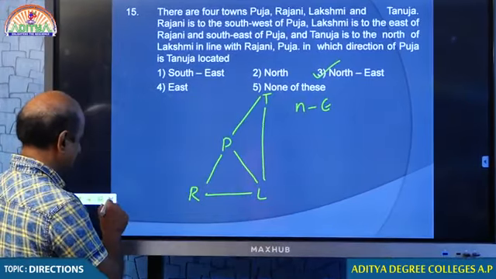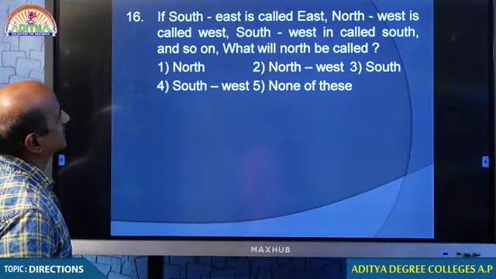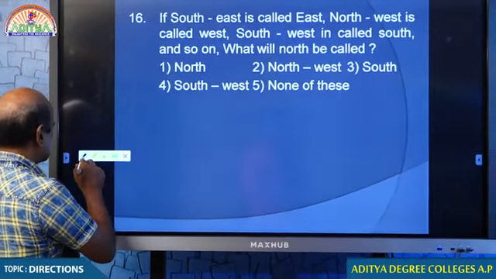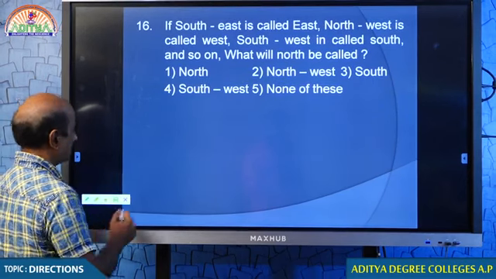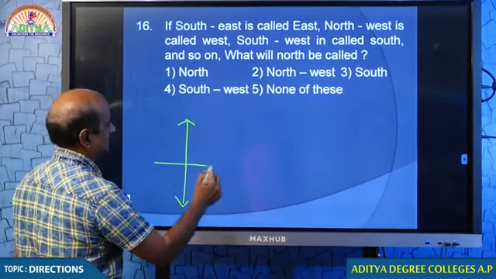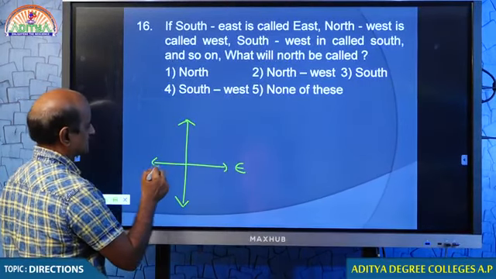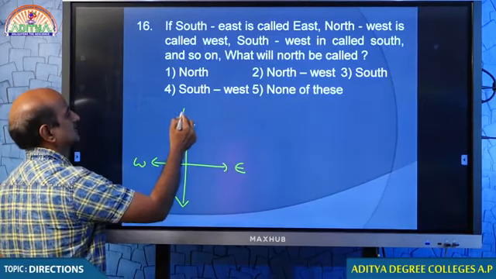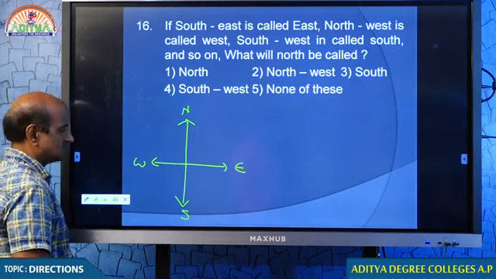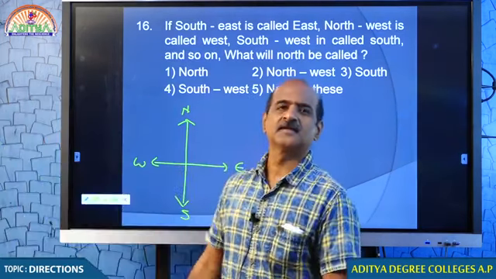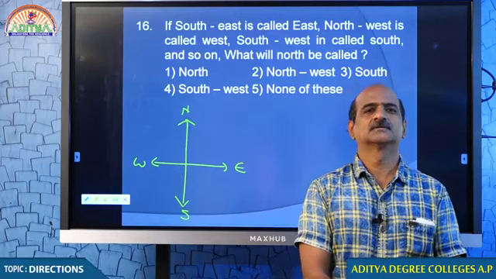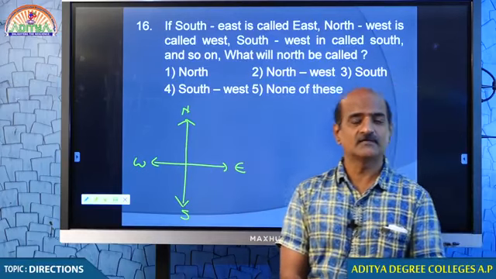Now here is the question. Question number 16. Here is a very interesting point, just look at that. In question number 16, what the examiner is giving, please look at that. These are the routine directions. This is what we actually practice. This is something we usually take on the paper. These directions are only for convenience. It does not mean that every time we have to take it like this.